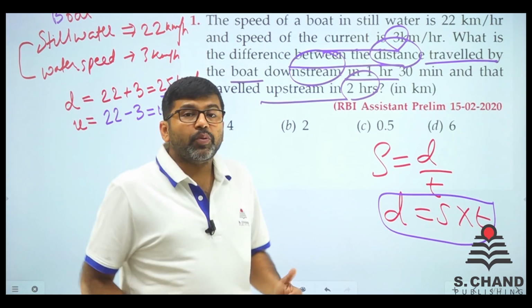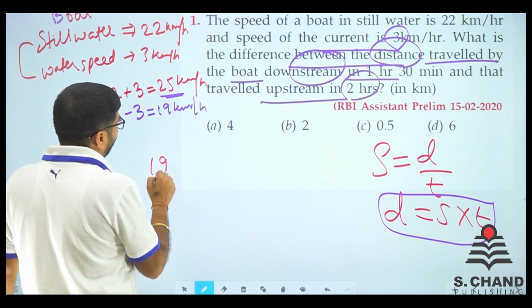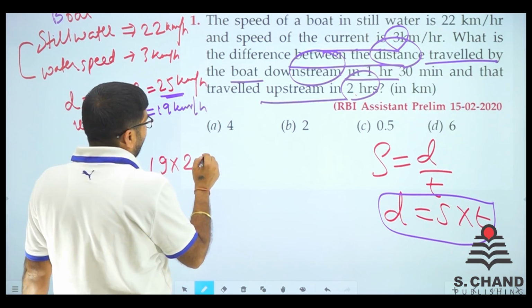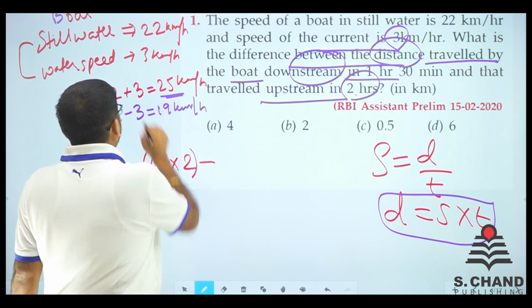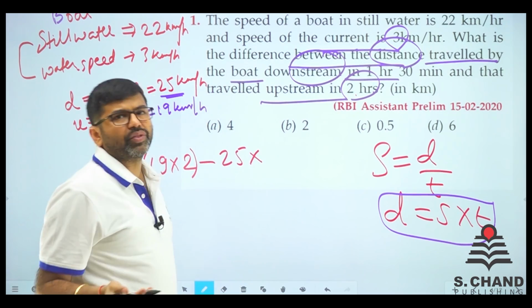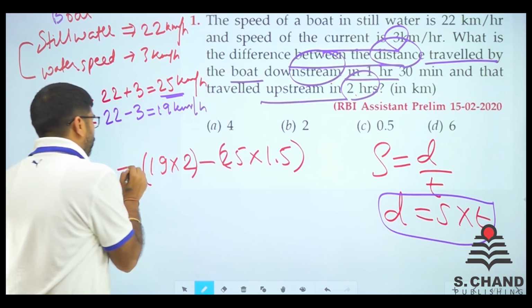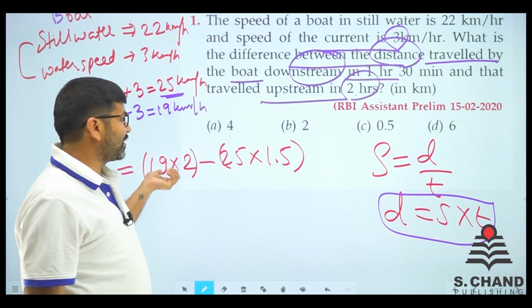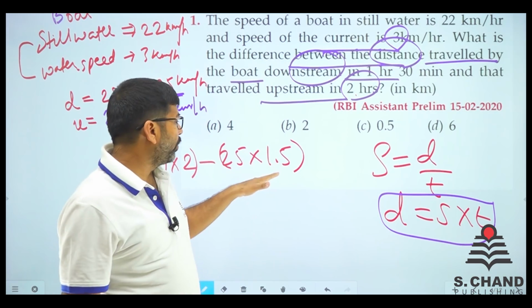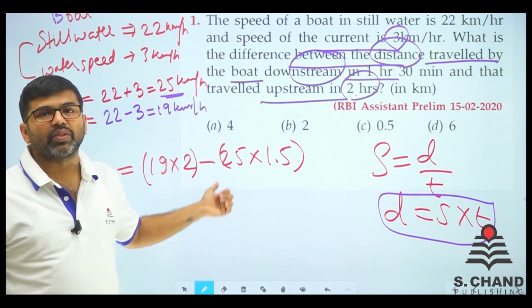Now distance upstream and distance downstream. So distance upstream is 19 kilometer per hour into 2 hours, right? When we take the difference of this with 25 kilometer per hour into 1.5, 1 by 2, we call it 1.5. This is the actual thing you need to find out. Why? Because this is the distance upstream, and this is the distance downstream, right? And the question was, you need to find the difference between the distances, right?